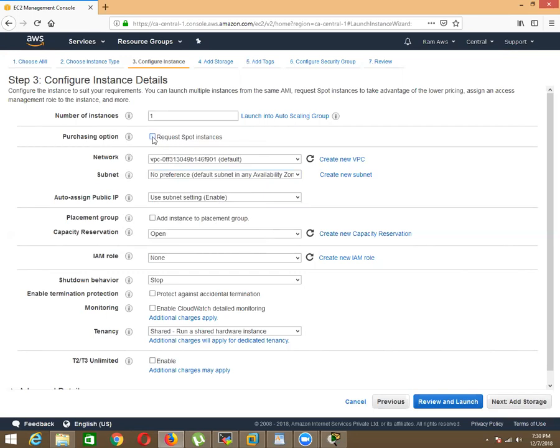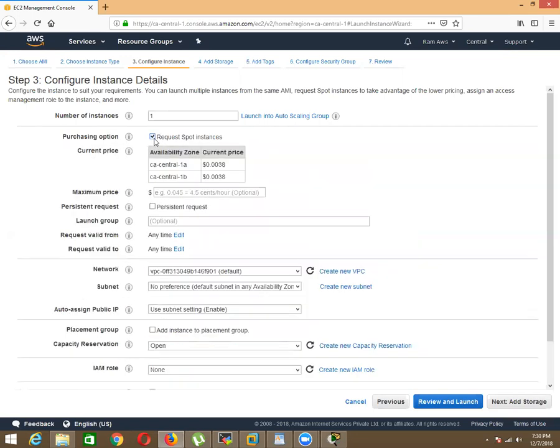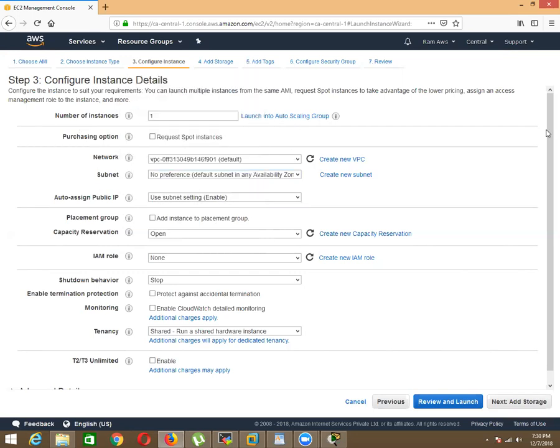Next one is purchasing option. So here itself you can decide to purchase this instance as on demand. Sorry, as a spot, you can purchase it. And this is very important, default VPC is there. So your instance should attach with at least one VPC that may be custom or maybe default on that particular region.